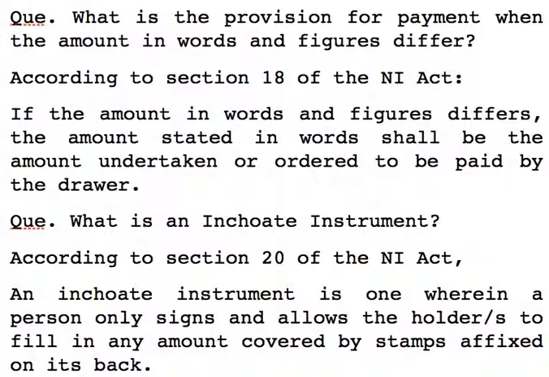Suppose stamps on the back of the instrument are sufficient to cover 1000 rupees. So in case he simply signs and gives the instrument to the holder, he is liable up to the amount which the stamps on the back cover. Means if the amount covered is up to 1000, he is covered up to